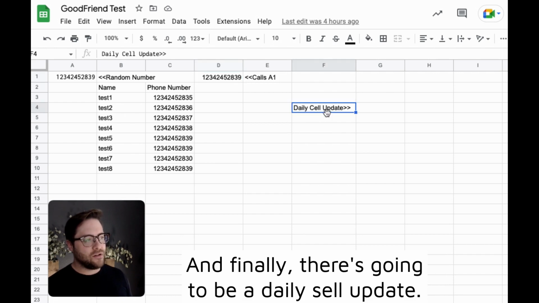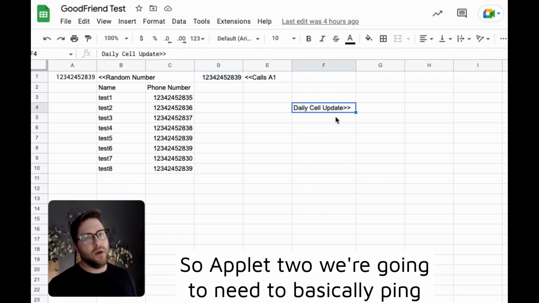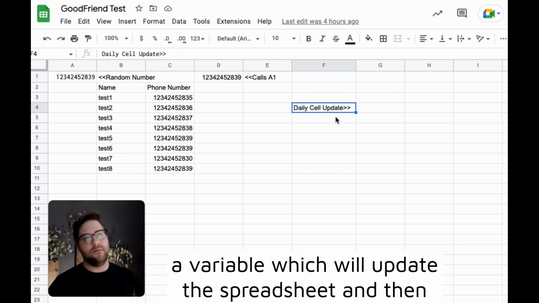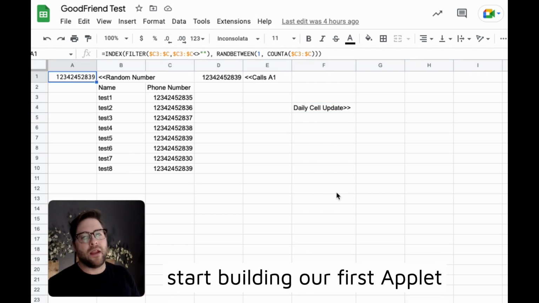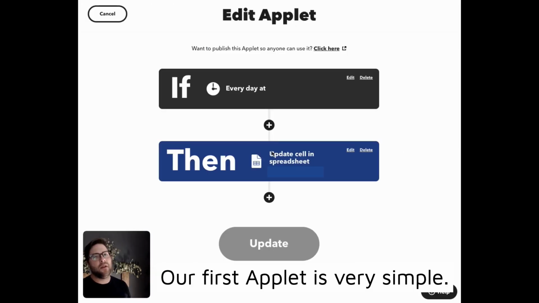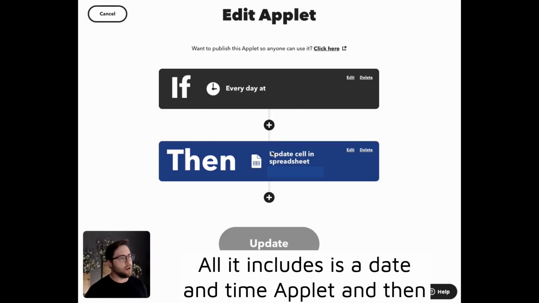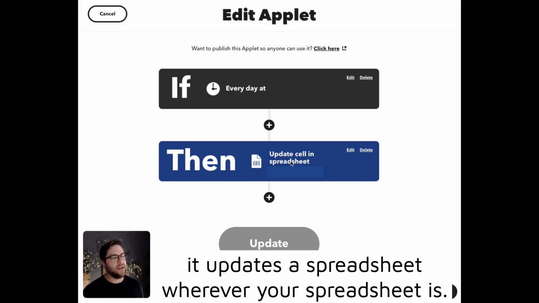And finally, there's going to be a daily cell update. For applet 2, we need to ping this spreadsheet with a variable, which will update the spreadsheet and then cause this random formula to function. All right, so let's start building our first applet. Our first applet is very simple. All it includes is a date and time trigger, and then it updates a spreadsheet, wherever your spreadsheet is.